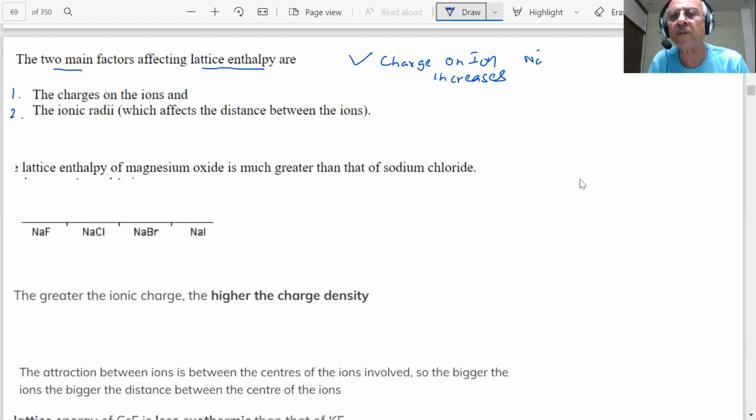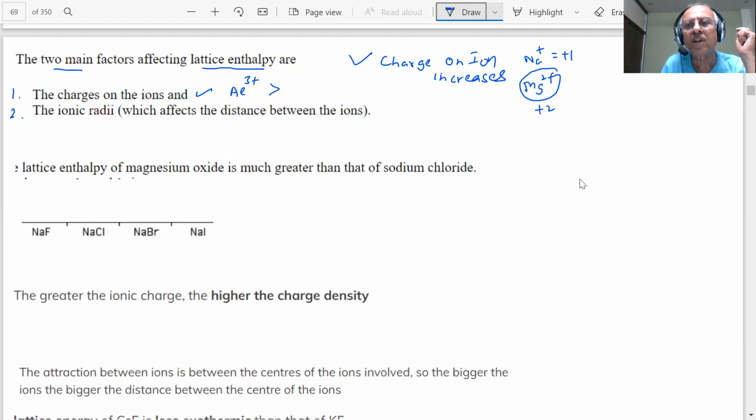Na+ has 1 unit positive charge, Mg2+ has 2 units of positive charge. This charge is more: this is +2, this is +1. So where will the attractive force be more? Where the charge is more. The higher the charge, if I say Al3+, this has a higher charge than Mg2+, and this has a higher charge than Na+. So here the charge is higher.